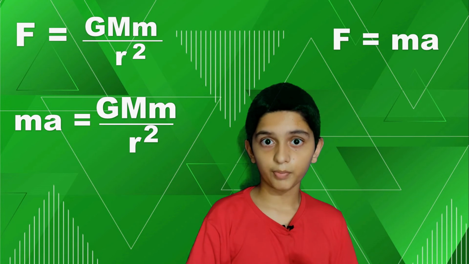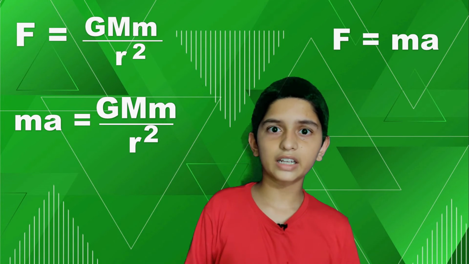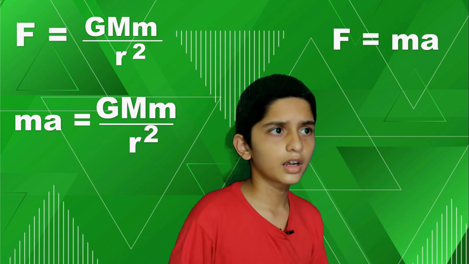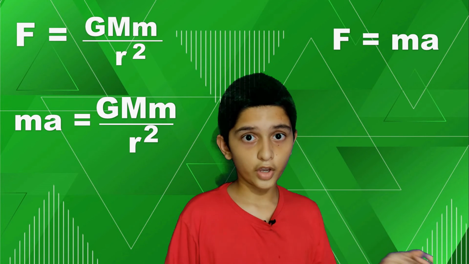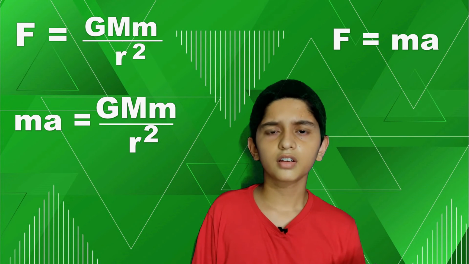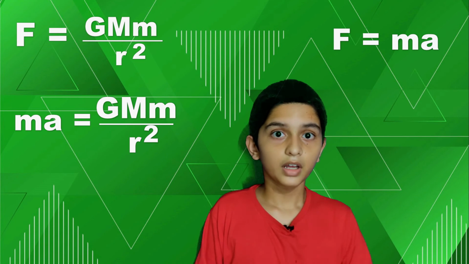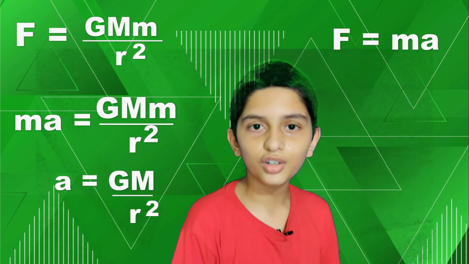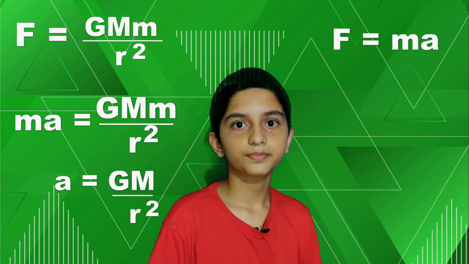Let m1 be mass of the planet and m2 be mass of the object. m1, let's make it capital because it's the mass of the planet. The m and the m are same here. Like you have force is equal to ma, right? Here m you have in the LHS, and in the RHS you have another m, which is the mass of the body. These both are the same. That's why when you take it this side, it gets cancelled. a is equal to G into capital M by R square.